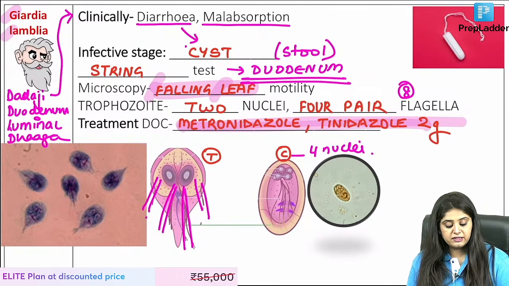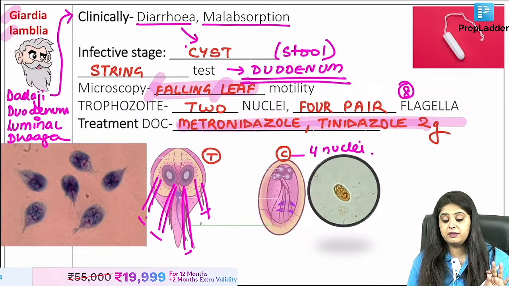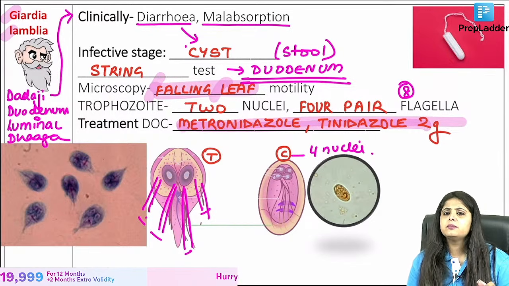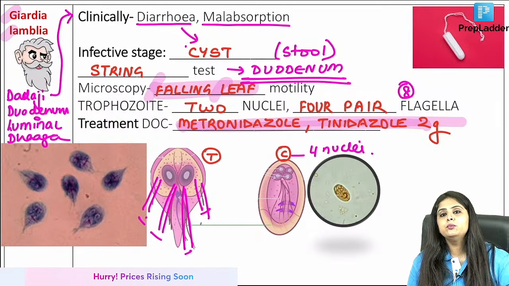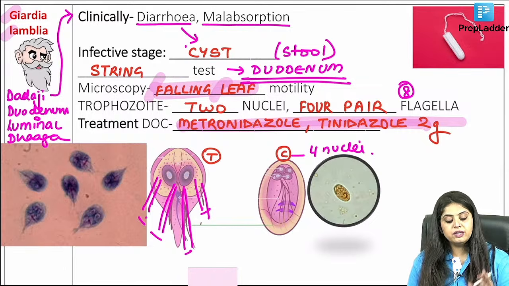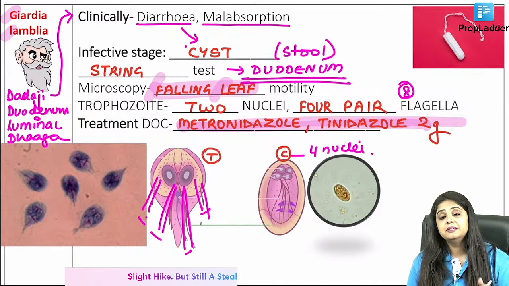How many flagella? Once again, 4 pairs. Don't mess up. 8 flagella. String test, it has only started today. Tomorrow I will tell you 2 more string tests and then I will make a table. Today I have told you a string test for Giardia lamblia.